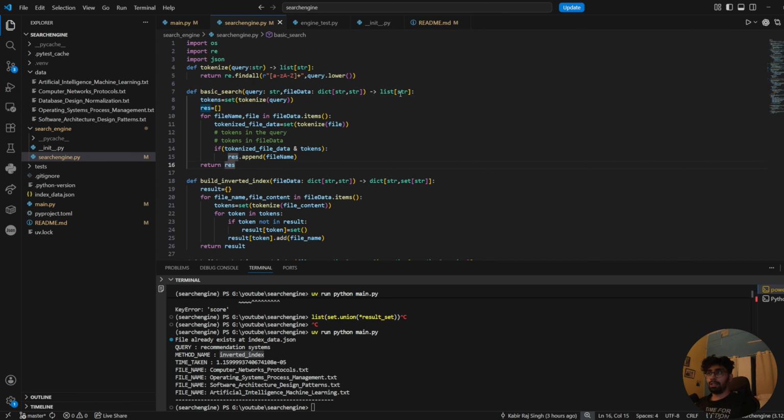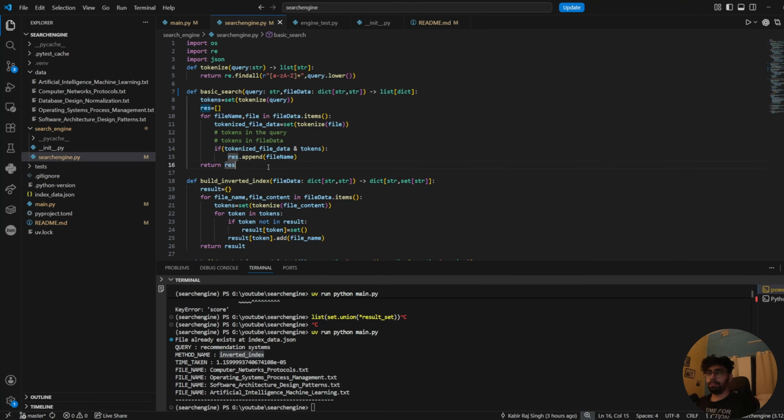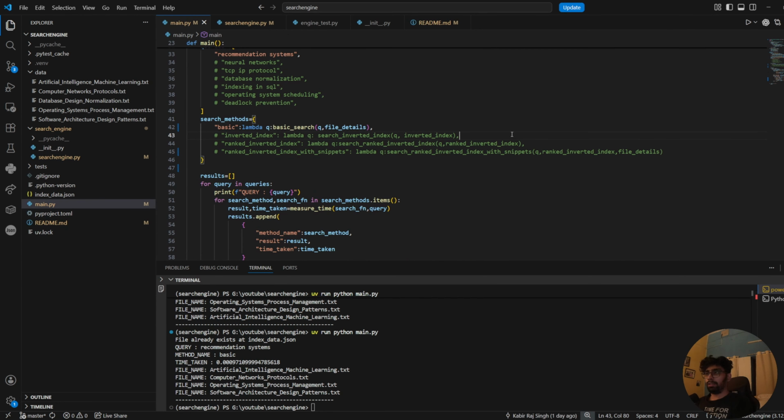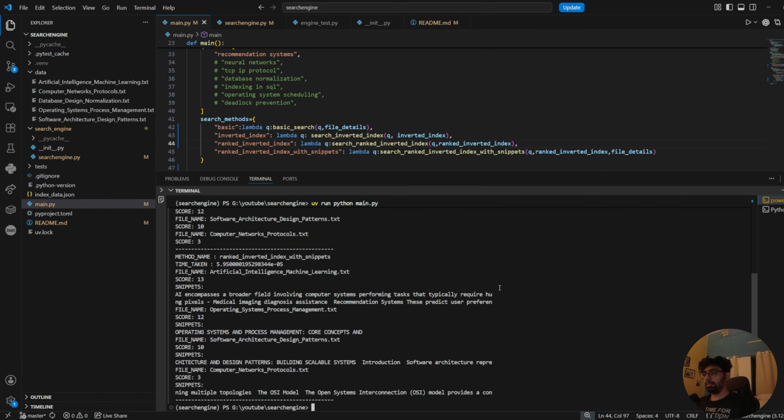Now we go to basic search, and this should return, hold on. Yeah, this should return a list of dictionary, same as the previous ones. And we can simply return file name for file name in res. That is it. Let's run the app. Yeah, it is running fine. Now let us run the whole thing at once. Clear. Okay, so now we have all of our search functions running well.